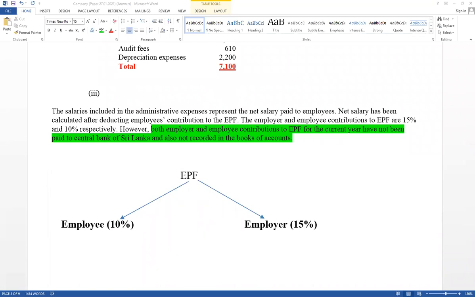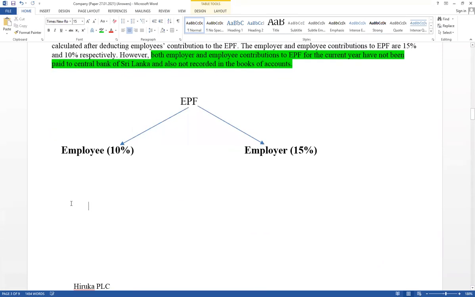When we are going to calculate net salary, from gross salary, deduct EPF contribution of employee. Therefore, this is the way normally we have to calculate. Gross salary minus EPF employee equal net salary. This is the normal way.